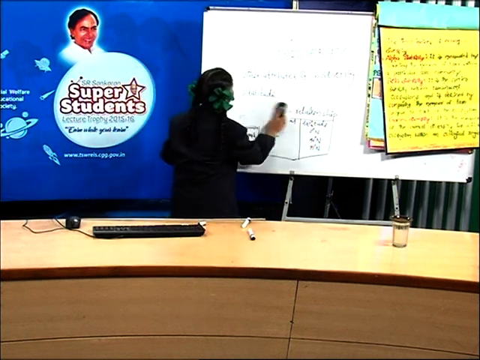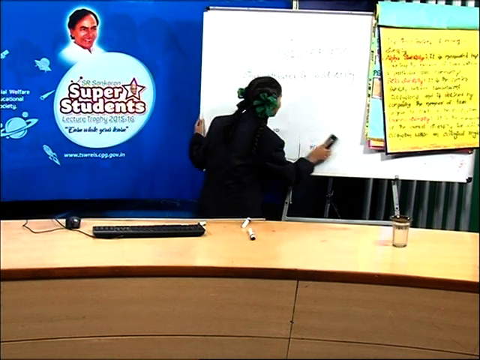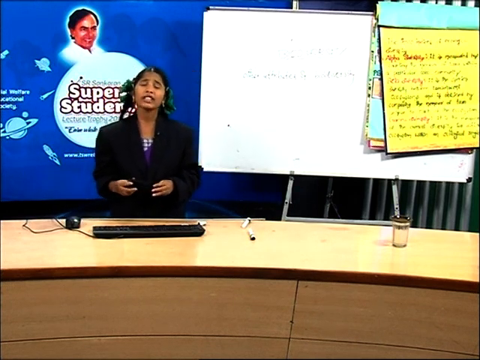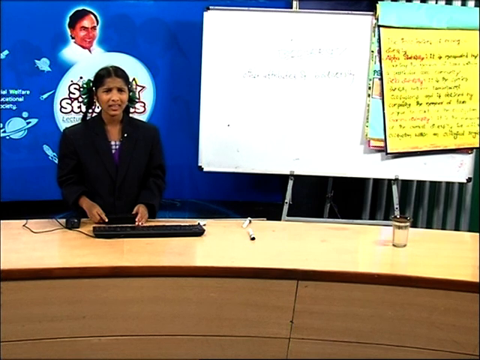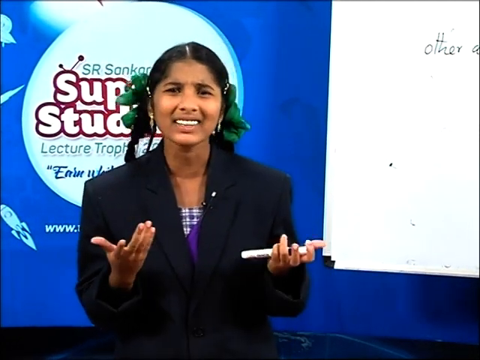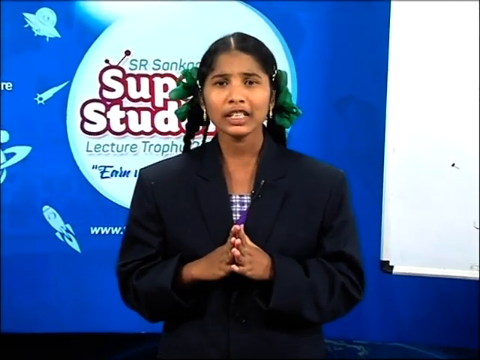Before that, I want to ask one question, friends. Do you know the reasons for greater biodiversity in the tropics? Yes, there are 3 reasons. What are they? The first one is, tropical latitudes have remained relatively undisturbed for millions of years and thus had a long evolutionary time. As a long duration was available in this region for speciation, it leads to species diversification. That is the first reason.